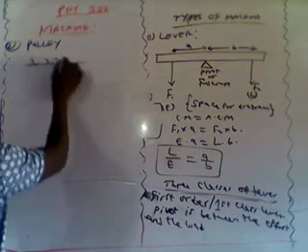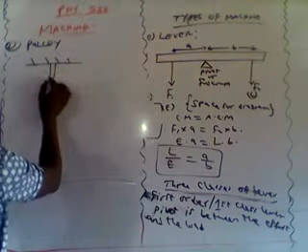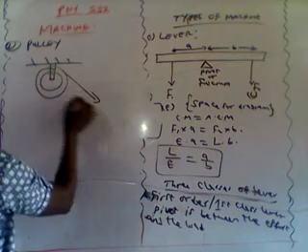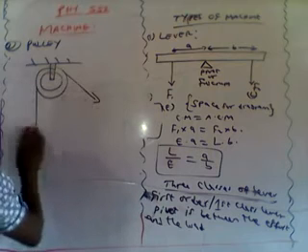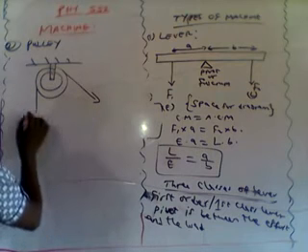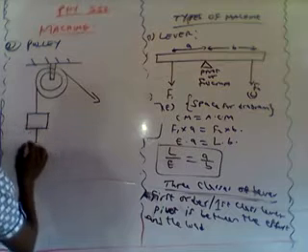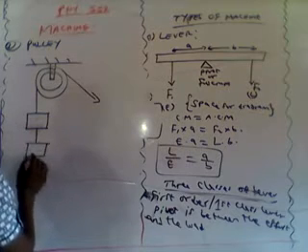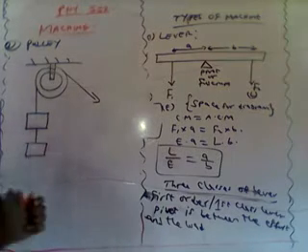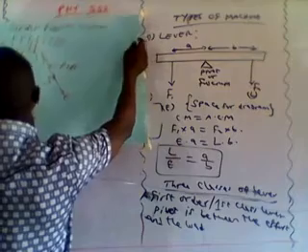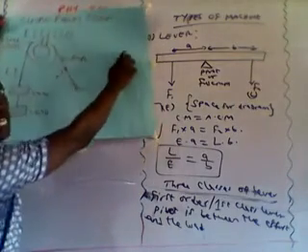Now this machine has a simple fashion, or the simplest version of it has only one pulley, or you can say only one groove. Like this, you can have a load for this. So don't let me even draw it. Let me give you the diagram here. You might want to draw it. This is an example of a simple pulley system.